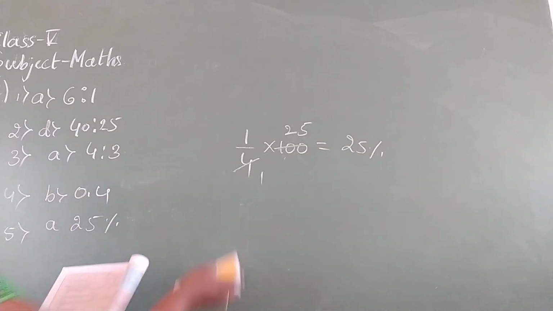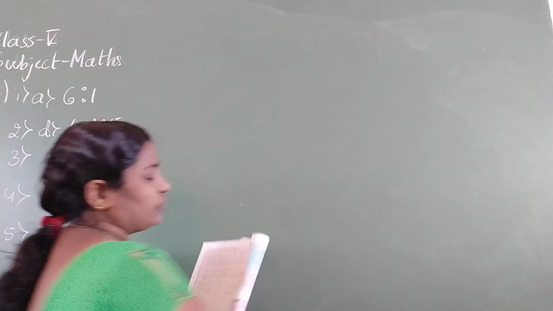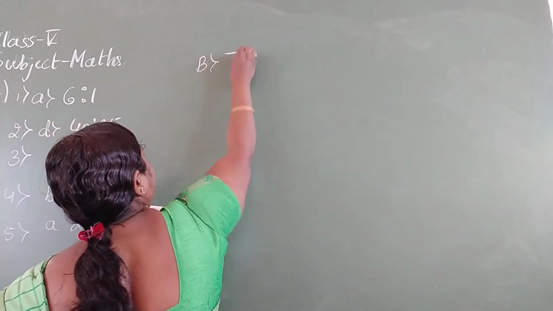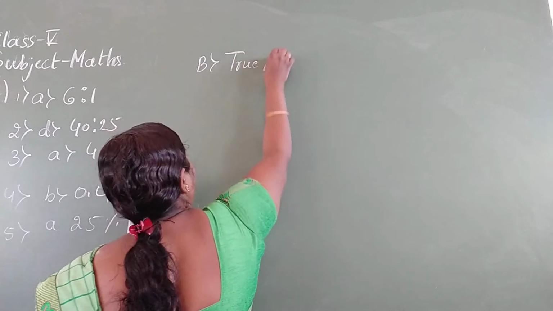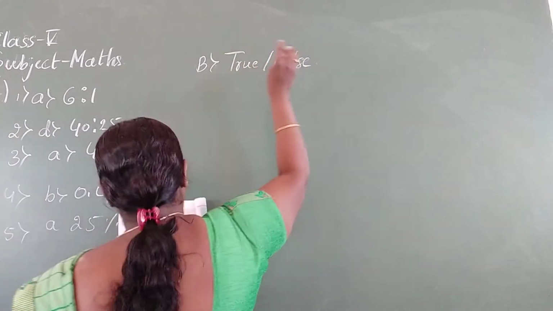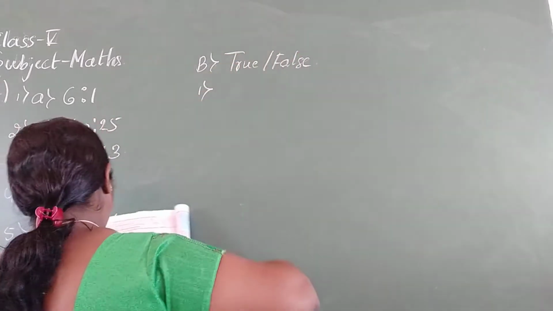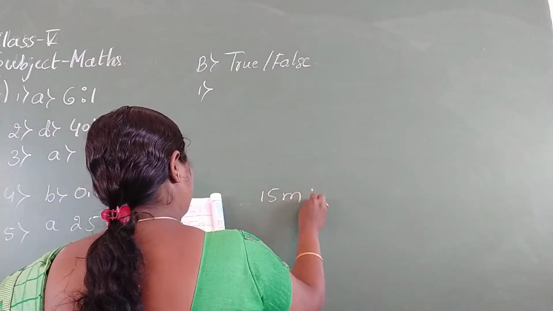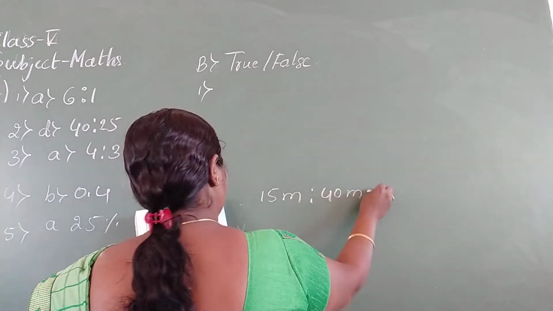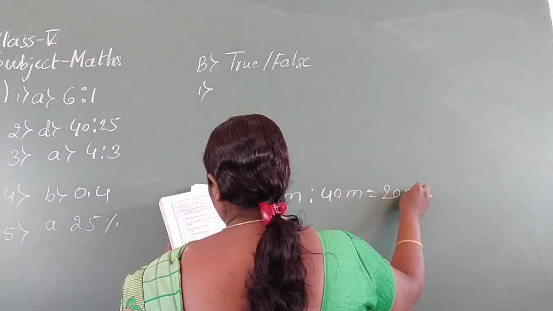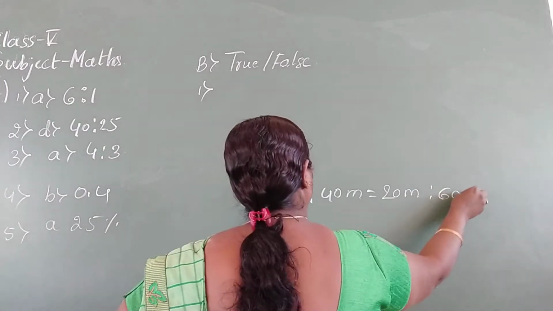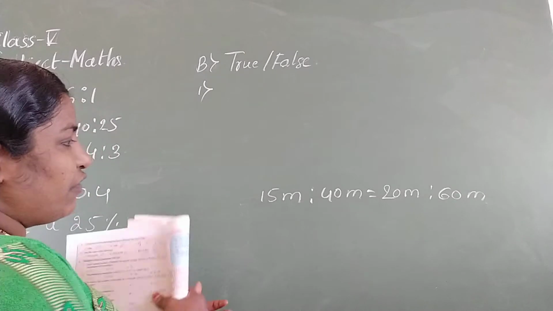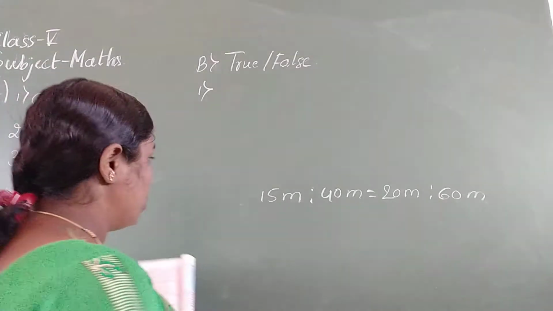Then true or false? B. True or false? First one. 50 meter is to 40 meter is equal to 20 meter and 60 meter. Let's check whether this is proportion or not.